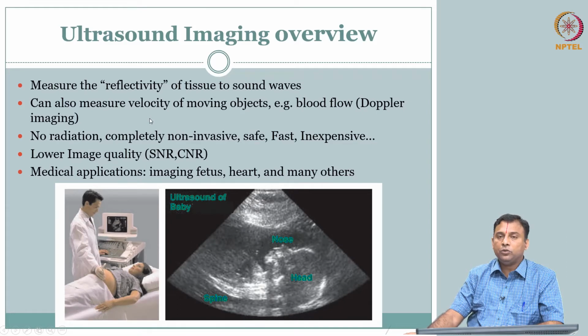Let us jump in and really see more about what we mean by this and how we get this. What does this image mean from a physics point of view? What does this white mean? What does this black mean? What does this gray mean? Why is this black and white? Of course, we know the clinical meaning: this is nose, head, spine, that is fine. But from our physics point of view, what is the meaning of this color? What is the physical quantity? What are the units? Those are the things that we will try to understand.